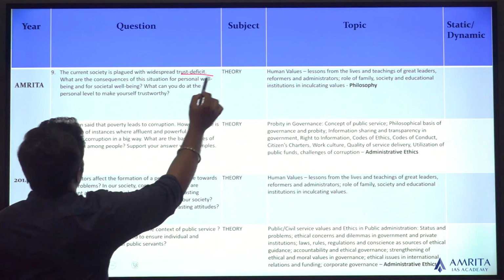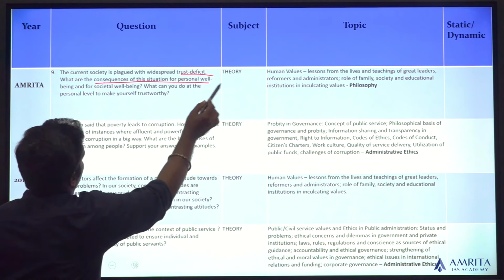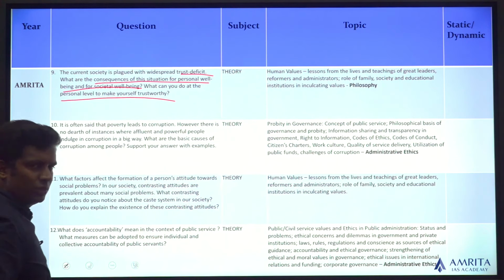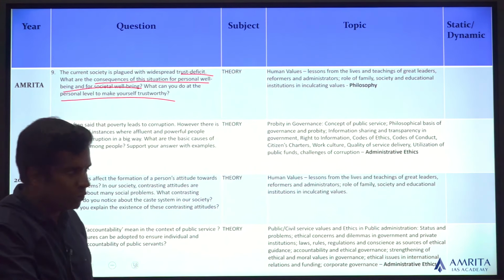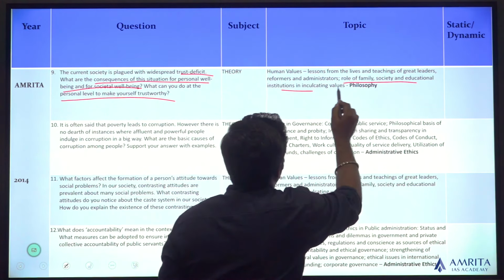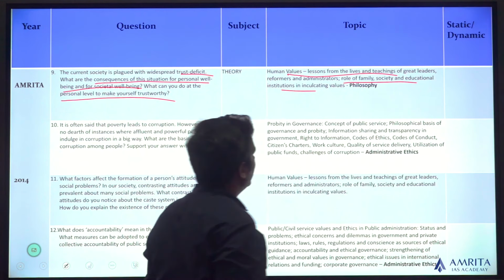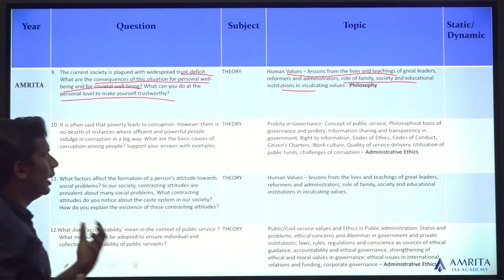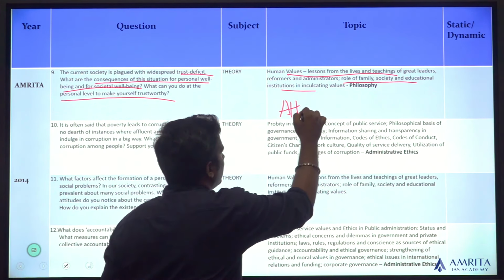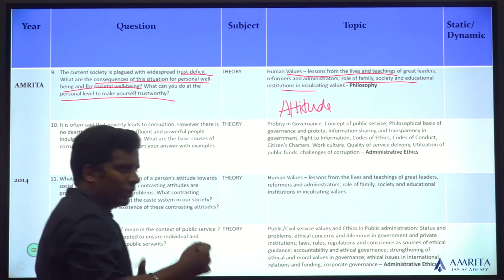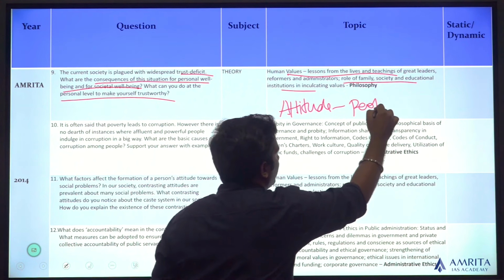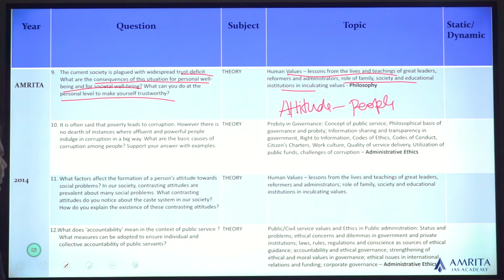There's a problem of trust deficit, consequences of the situation for personal well-being and for social well-being. What can you do at the personal level to make yourself trustworthy? So it's asking about an individual, how you can make yourself trustworthy. So you can look at the role of family, society, institutions, and how human values. You can learn from others, you can learn from good leaders to improve your trustworthiness, or you can talk about attitude, how you can change your attitude to bring this, or how you can change the attitude of people, not your own but other people. That is also one more angle you can think about.